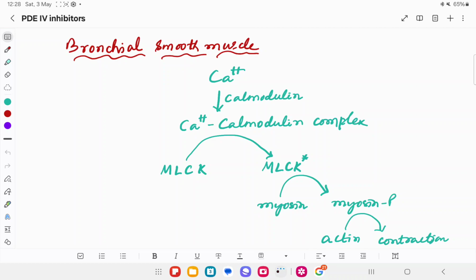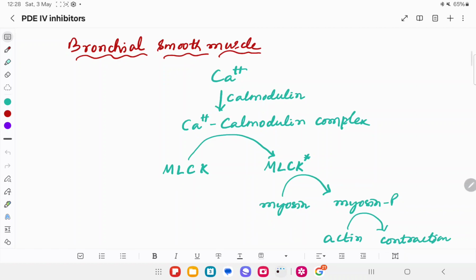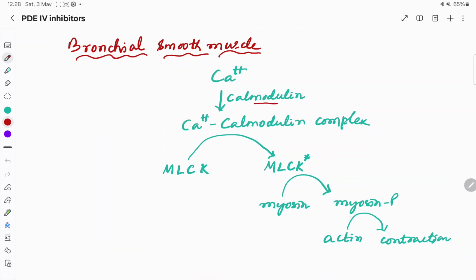mechanism is calcium mediated. Calcium binds with a cytosolic protein called calmodulin, and it forms the calcium-calmodulin complex, which activates the enzyme myosin light chain kinase, and the active enzyme then phosphorylates myosin.